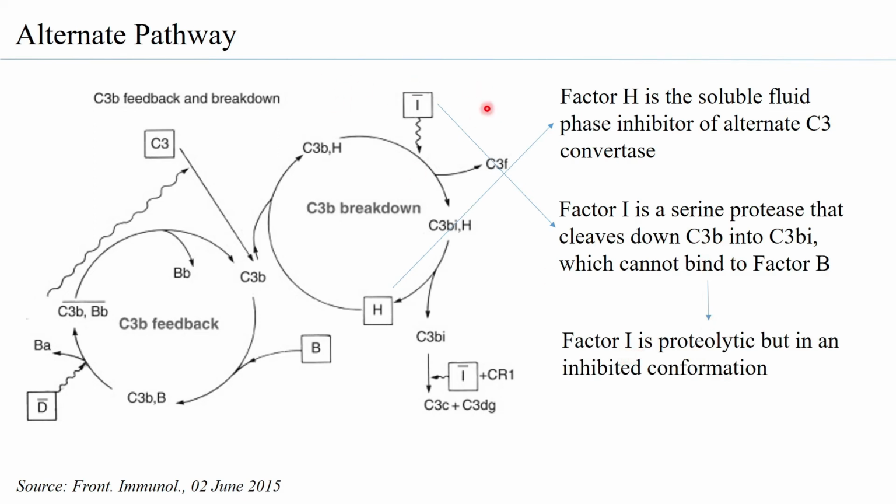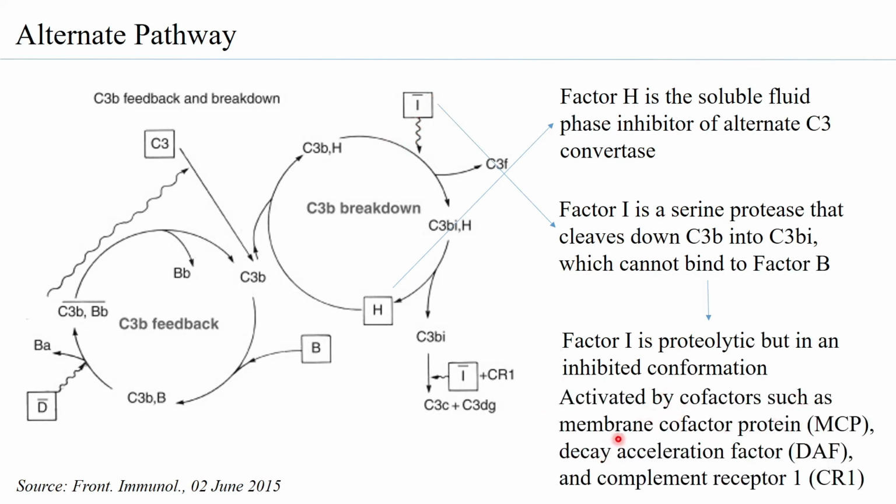Now, factor I is not in an inactive form, that is, it is not a zymogen. It is already a catalytic form itself, but it is in an inhibited form. So when you have cofactors coming and binding to the factor I, then it becomes active. These cofactors are membrane cofactor protein, decay accelerating factor, and complement receptor 1, and these are also present in the circulation.